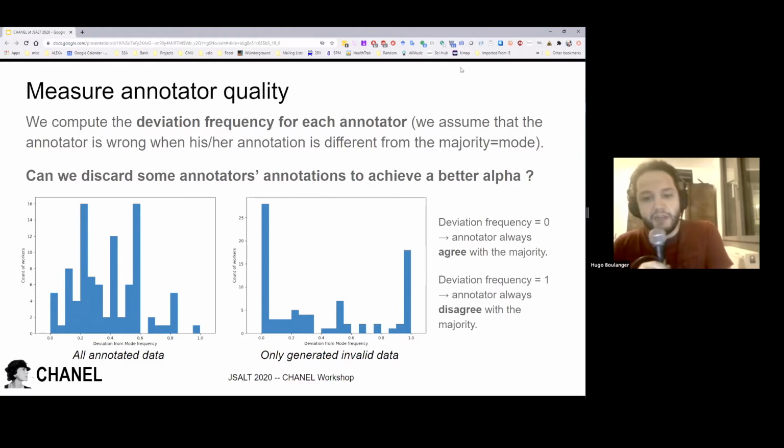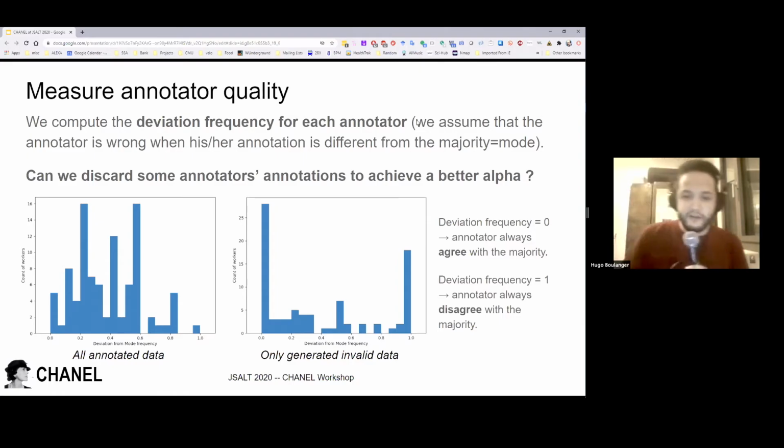For that, we added fake data to the empathy and Topical-Chat data, which was generated by sampling turns and adding them instead of the right turn, which made the dialogue invalid. And on this, we expected everyone to answer invalid.